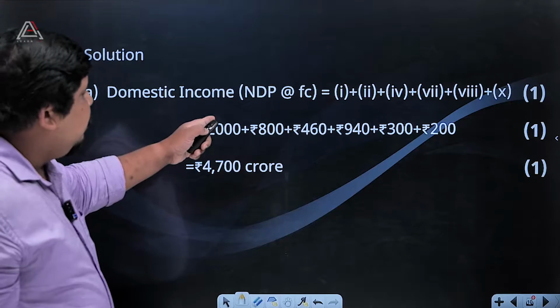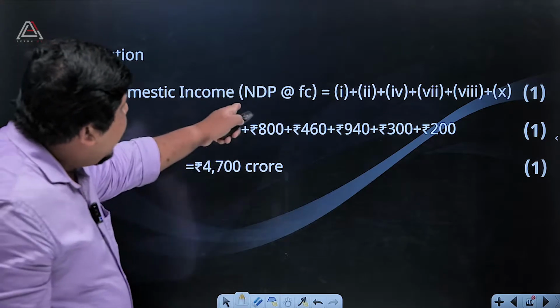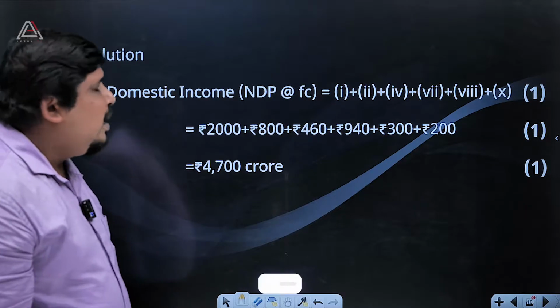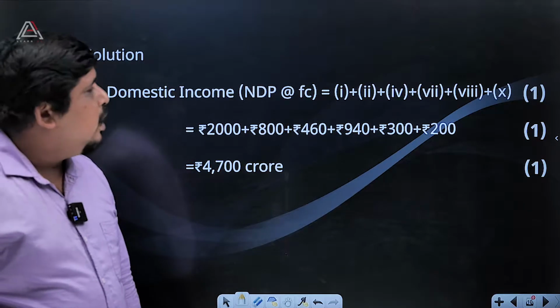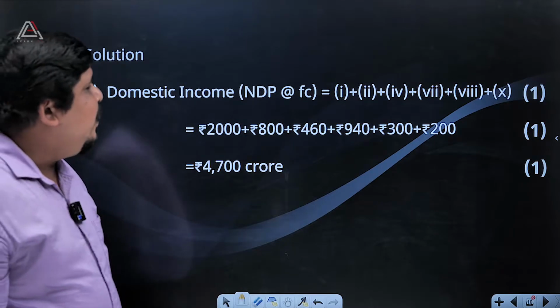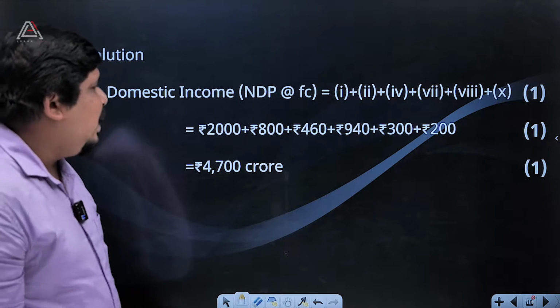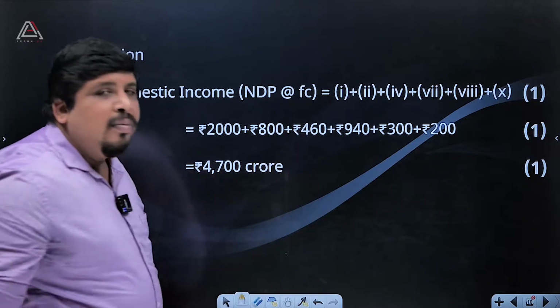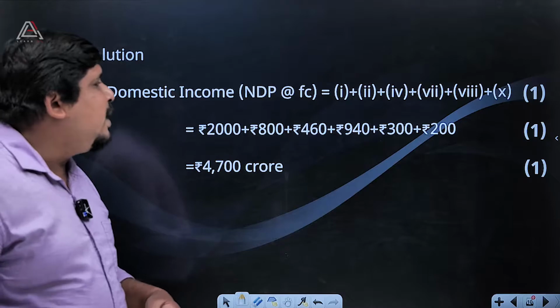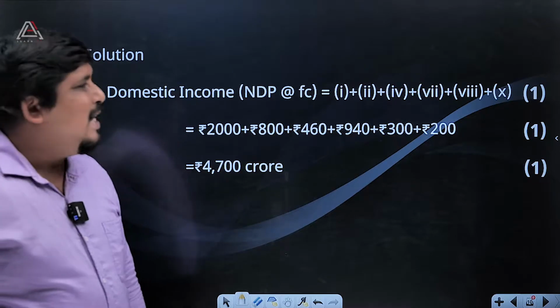Domestic income, what is this? It is NDP. GDP we know about, gross domestic product, and NDP means net domestic product at factor cost, because that is produced by the country itself.